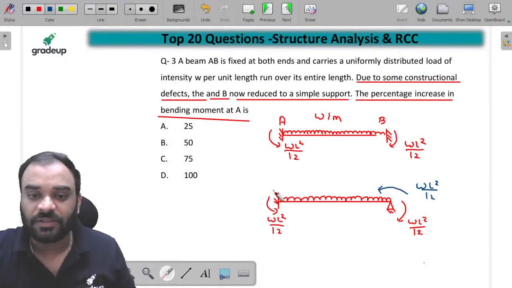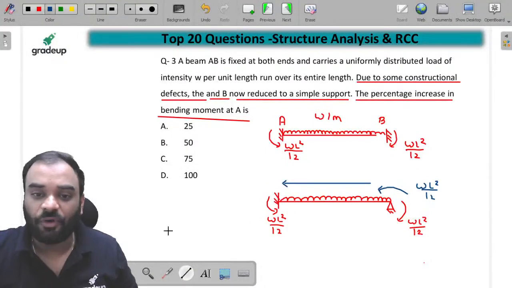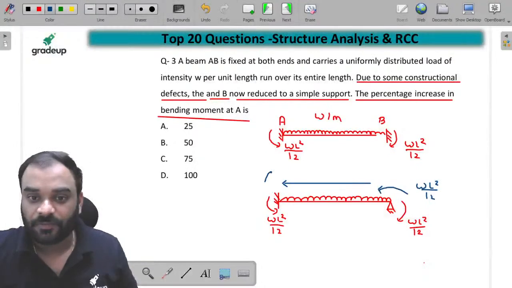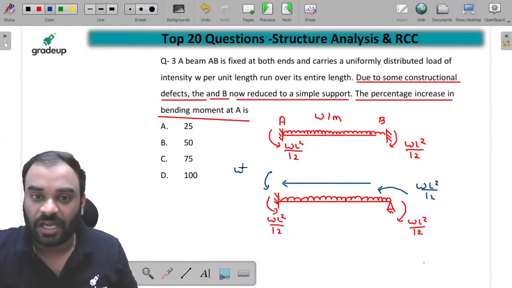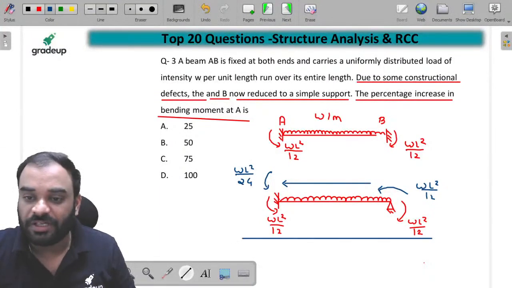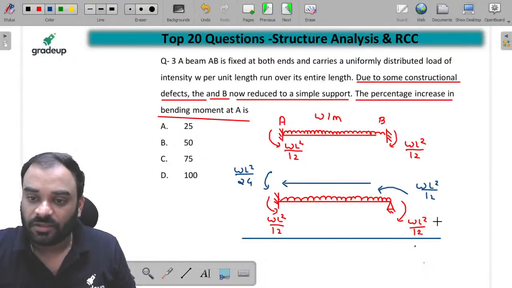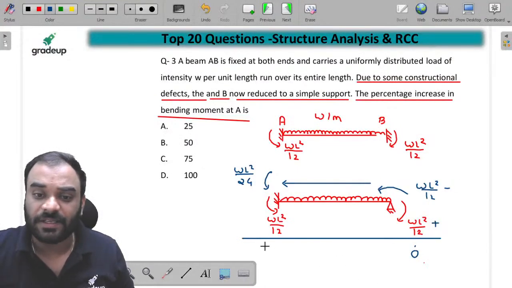Now we know that guys, the far end is fixed, so we have to carry over half of the magnitude of this moment and the direction will remain same. It means it is in anti-clockwise direction and it should be WL square by 24, right? Now just add both the moments, you will get the result. So at this particular joint it is positive and this one is negative. You can make it 0 and you can see here guys, this one is negative which is WL square by 12, and again you have to add this particular value which is WL square by 24 over here.